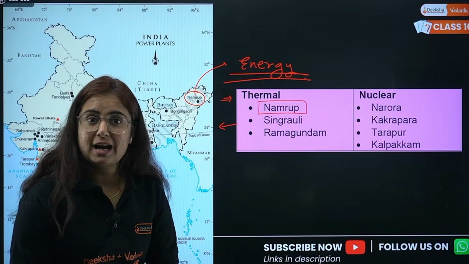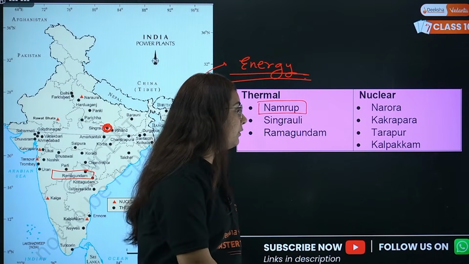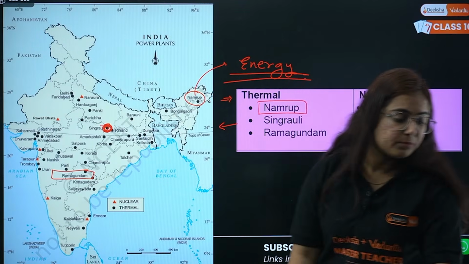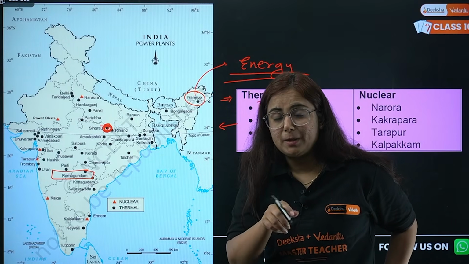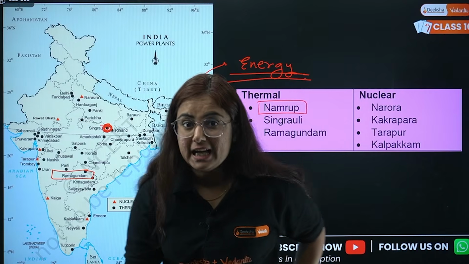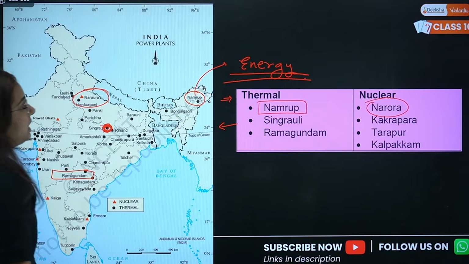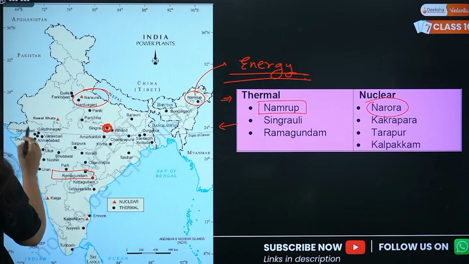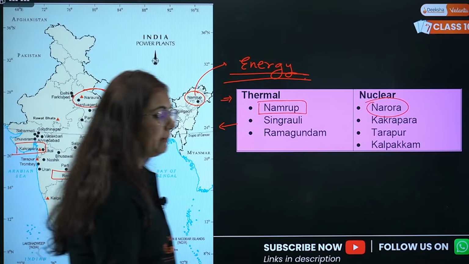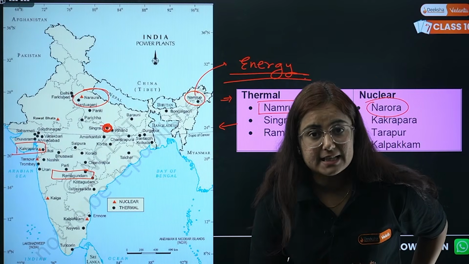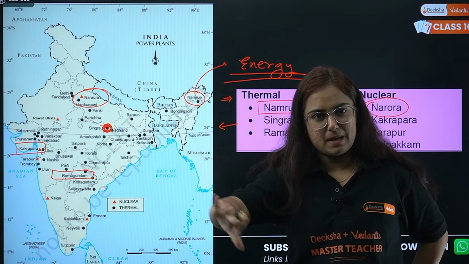Next is Narora. Similar to the dam we marked in Uttar Pradesh on the bank of a river. On the bank of which river? Very good, Ganga. Do you remember that it is a multi-purpose project? In that multi-purpose project, creating energy is also a part of it, and hence we have the Narora nuclear power plant in Uttar Pradesh. Now, people of Gujarat eat khakra. Now, how come khakra here? Because we have to remember that in the state of Gujarat there is a nuclear power plant named Kakrapara. Khakra, Kakrapara, Gujarat.